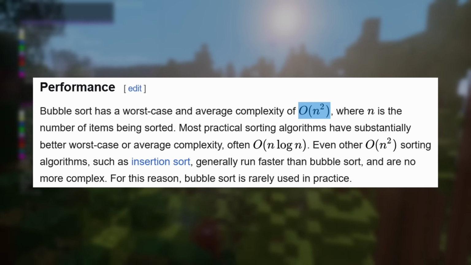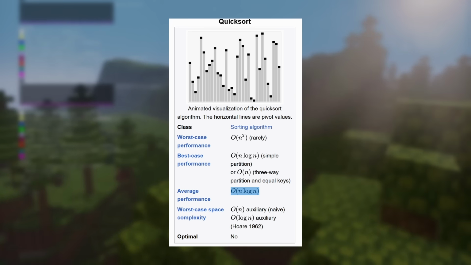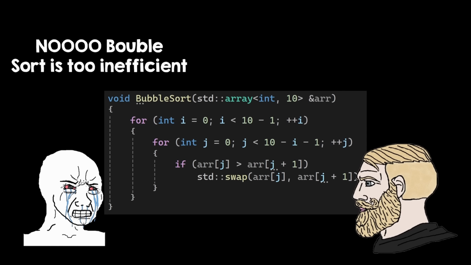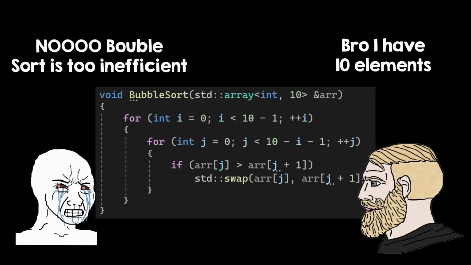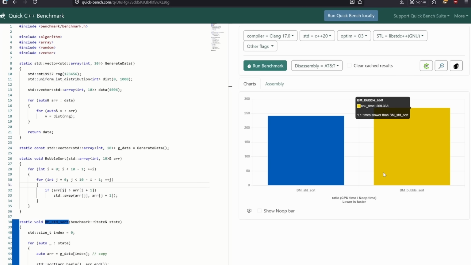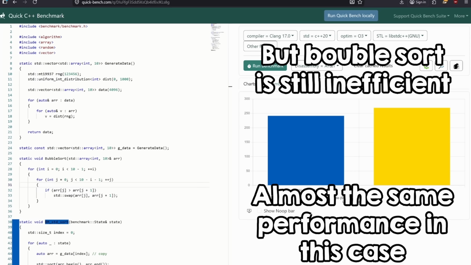Think of the bubble sort algorithm. It's quite an inefficient algorithm, especially compared to quicksort, and you might say it's also less performant than quicksort, but that depends, because if you have few elements to sort, like let's say only 10 elements, quicksort will still be faster probably, but in the end, they will both be super fast. And I tested this, and the difference is super small. So in that case, both are actually performant, while bubble sort is terribly inefficient.